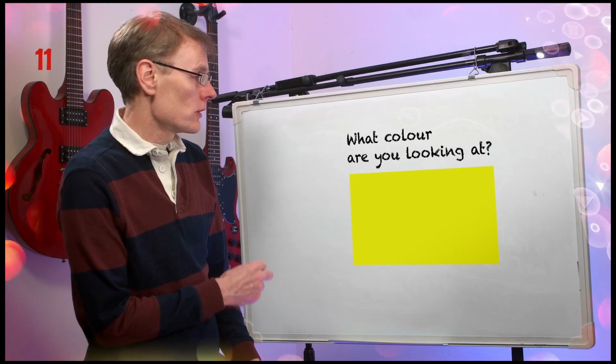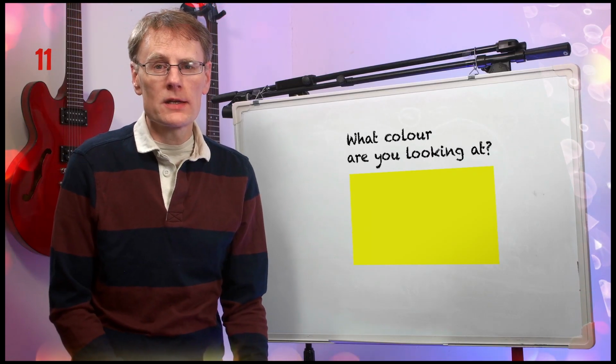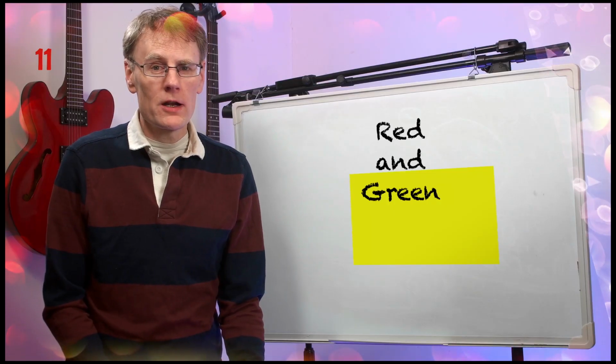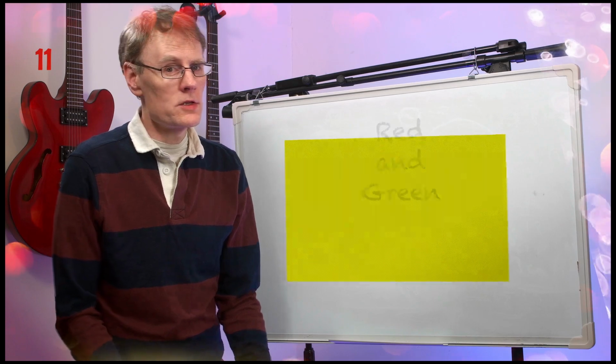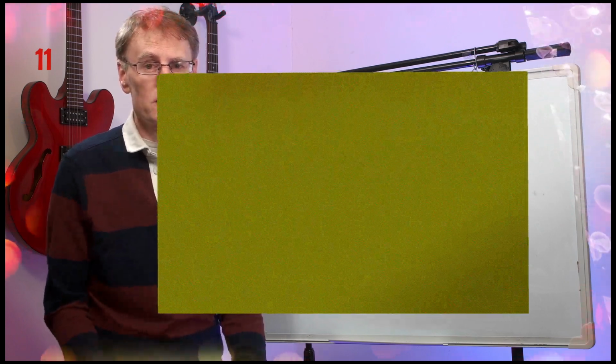What colour are you looking at in that rectangle? Right, this rectangle you're looking at here, you're looking at red and green. If you look very, very closely at your screen, you will see there's no yellow dots. There's only red, green and blue, and red and green together appear yellow.